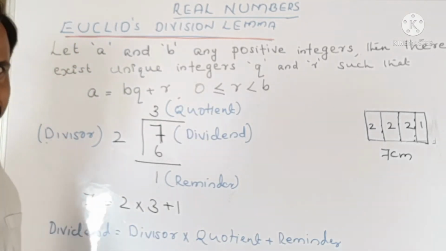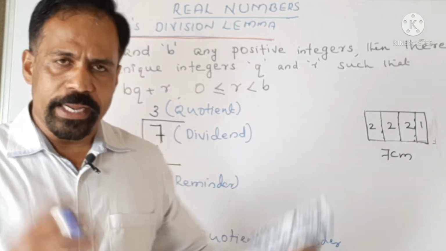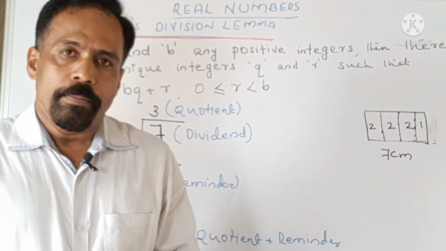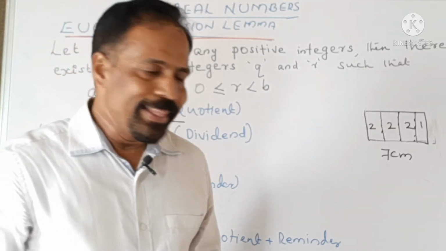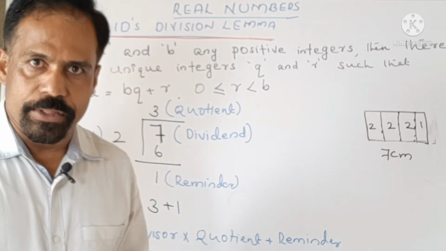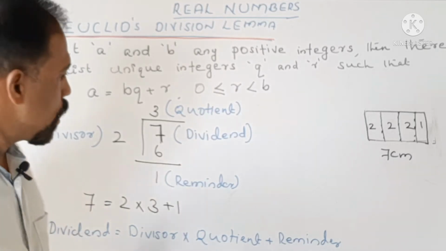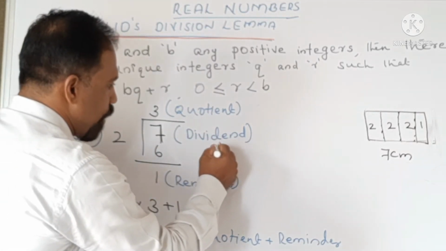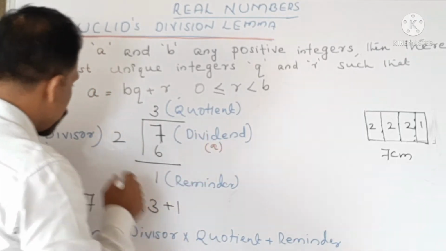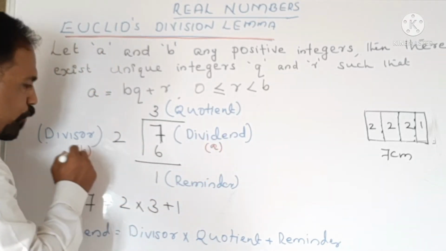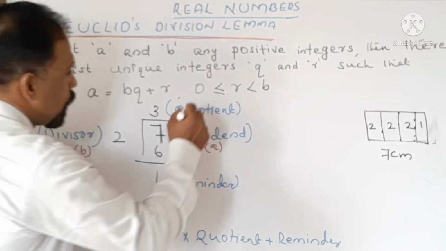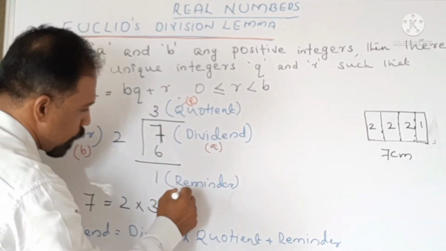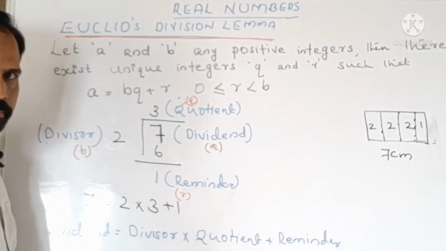It will be a very difficult task to write this lengthy statement again and again. So they gave abbreviations. They used alphabets. Instead of dividend, they use alphabet A. Instead of divisor, they use alphabet B. For quotient they use the first letter Q. For remainder they use the first letter R.